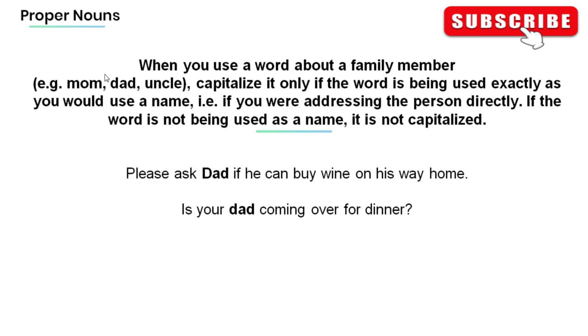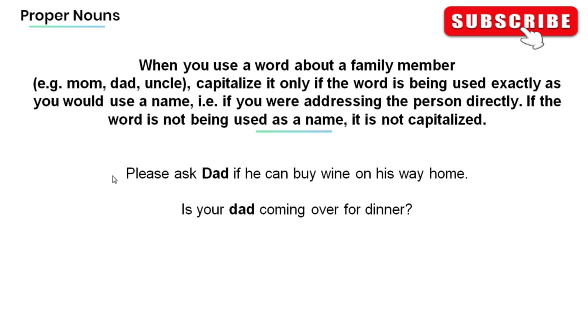Now, when you use a word about a family member, for example, Mom, Dad, Uncle, capitalize it only if the word is being used exactly as you would use a name. In other words, if you were addressing the person directly. If the word is not being used as a name, it's not capitalized.